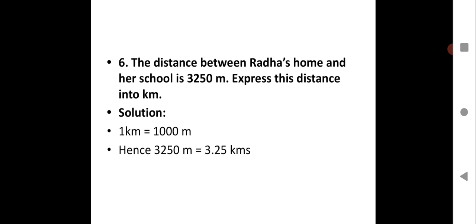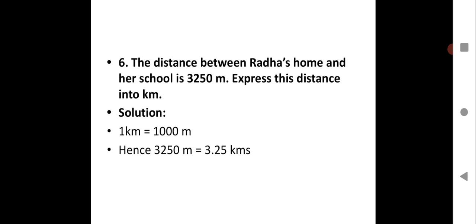We'll go for question number 6. The distance between Radha's home and her school is 3250 meter. Express this distance in kilometer. As you all know, 1 kilometer is equal to 1000 meter. So here you are going from a smaller unit to a bigger unit, meaning you are going from meter to kilometer. So here you will have to divide. You have to divide by what? By 1000. Since you are going from meter to kilometer, and the standard conversion says 1 kilometer is equal to 1000 meter.